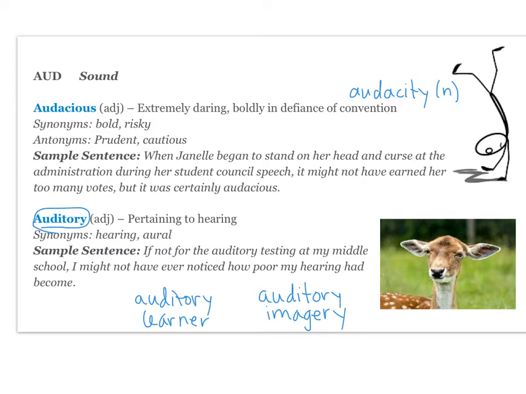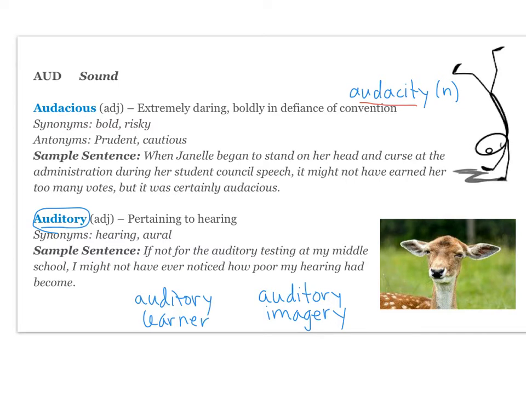The noun form of audacious is audacity. So you might say she showed audacity when she did this. Or I often associate the word audacity with someone who's upset about someone's audacity. So like, how dare you have the audacity to speak to me that way? Right? Then that would mean that someone is showing that kind of boldness, defiance of convention, not doing what's generally expected of you in the situation.